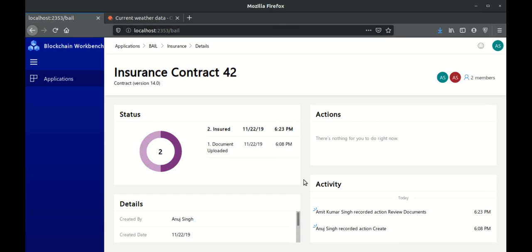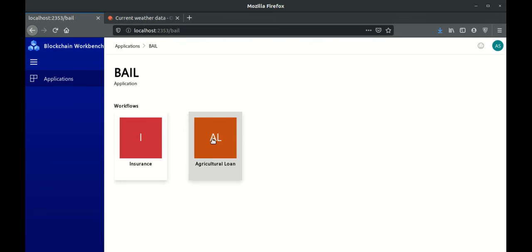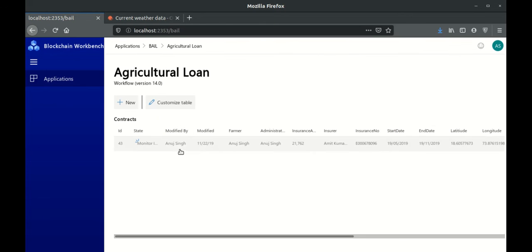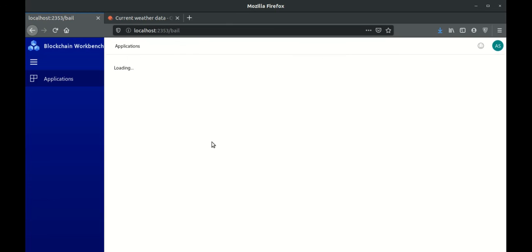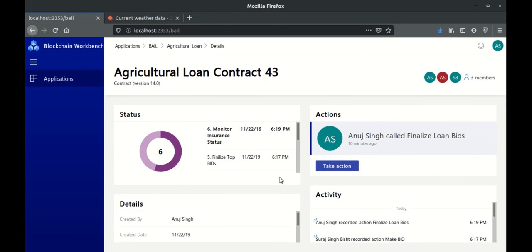So in the event a flood or a drought occurs, my insurance contract immediately transfers the insurance money into my account, and the same money, since it is bound and linked to the agricultural loan, is used to pay off each and every investor that has invested in my agricultural loan at those given interest rates.